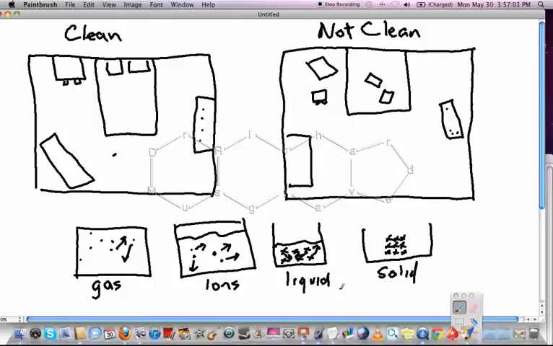Liquids, we're talking about pure liquids here, liquids without anything dissolved in them. Won't be quite as much as ions, but there's still going to be a fair amount of disorder going on with these molecules moving around each other. Not quite as much as in a gas, because a gas is going to have the molecules not touching. The liquid has to have the molecules touching. Then you've got the solid, a very highly ordered state where the molecules can't do very much except pretty much sit where they're at. So in summary, we can say the entropy of a gas is going to be greater than entropy of ions in solution, greater than liquids, greater than solids.